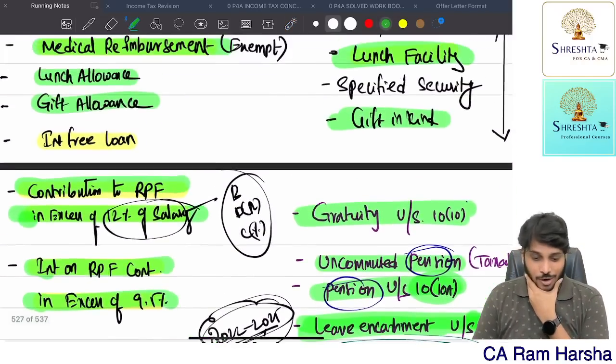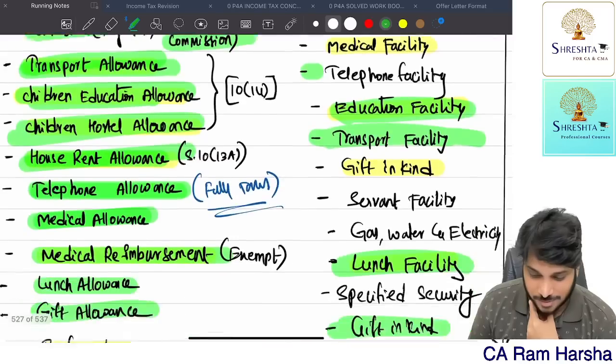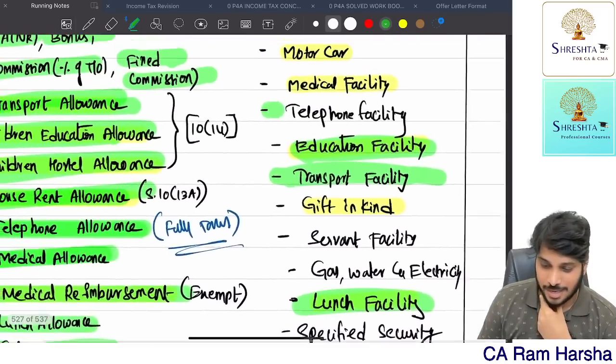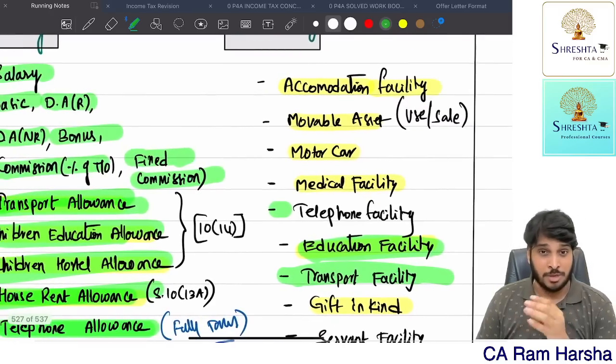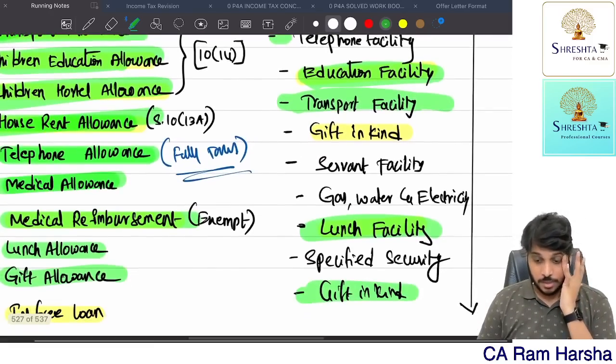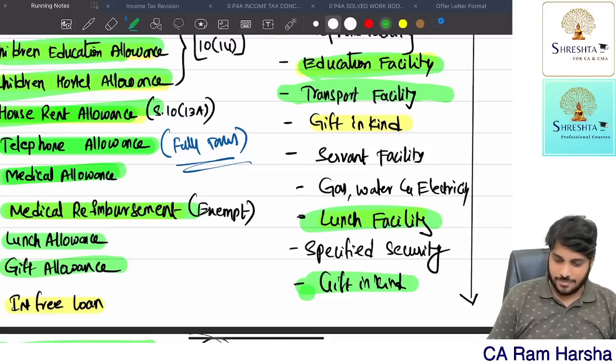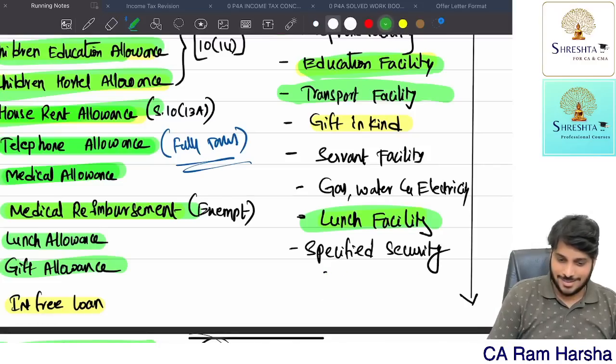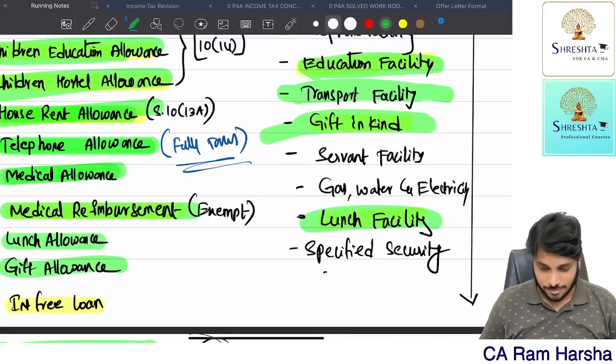Almost 1 hour. All these points I've covered. Still, we have a few more points. If we discuss these points, I'm telling you, the majority of the salary provisions we will have covered. Next. Gift in kind is already there. Sorry, I wrote it here. Gift in kind is there.